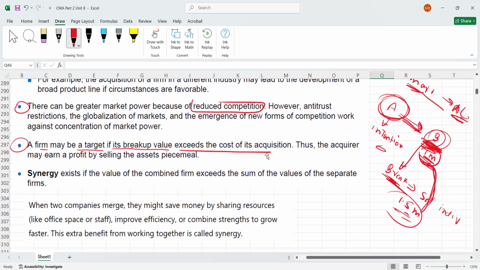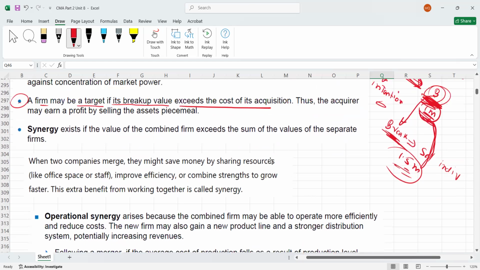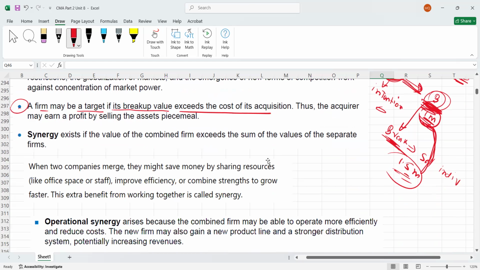And now I'm going to explain synergy. This is really important. Most of the time we say this is the positivity of the merger, that we will get synergy. What is synergy? How can we define synergy? This is a very simple definition, first in layman language. Generally in mathematics, we say 1 plus 1 equals 2, right? Synergy means to say 1 plus 1 equals 3. Don't say I'm doing incorrect math.